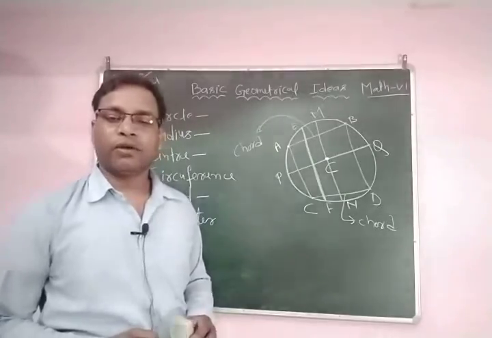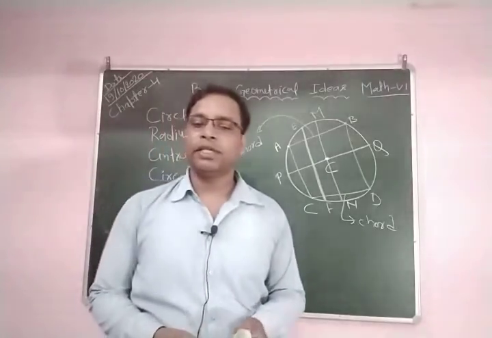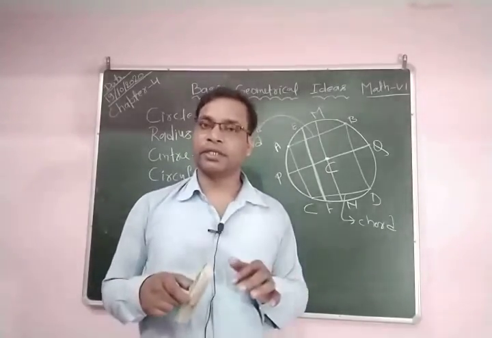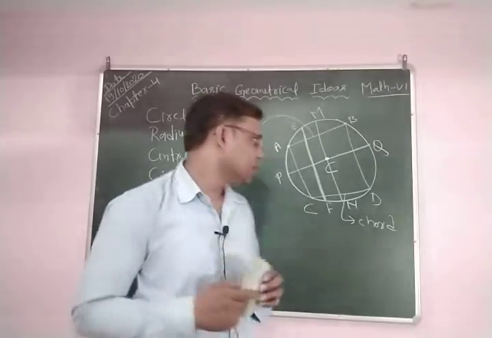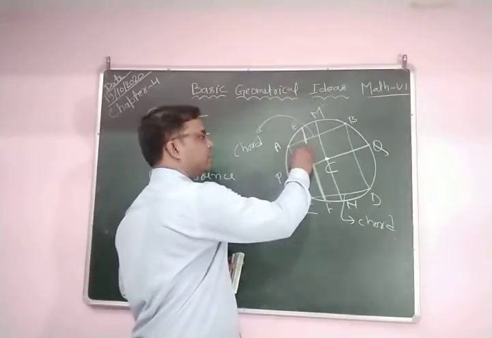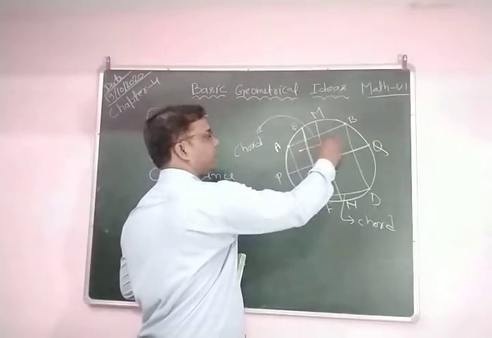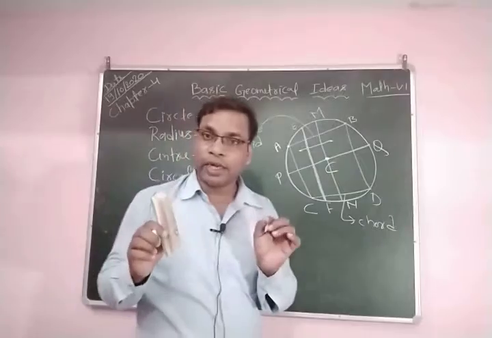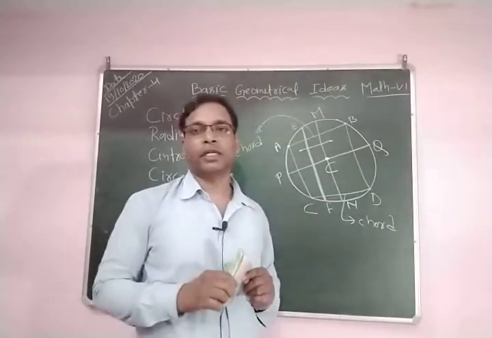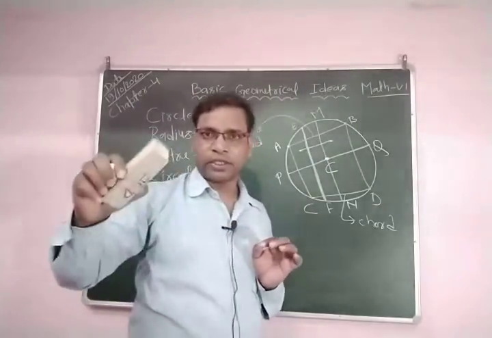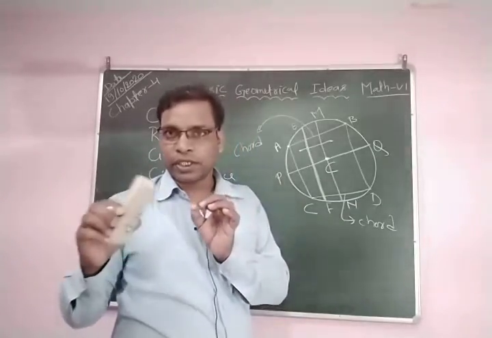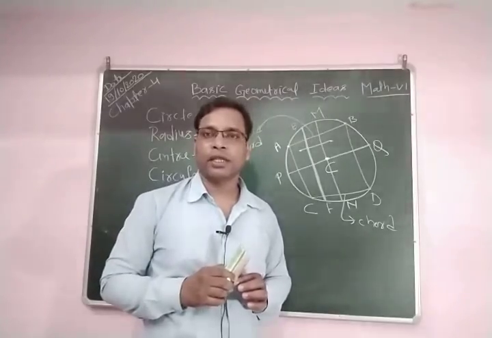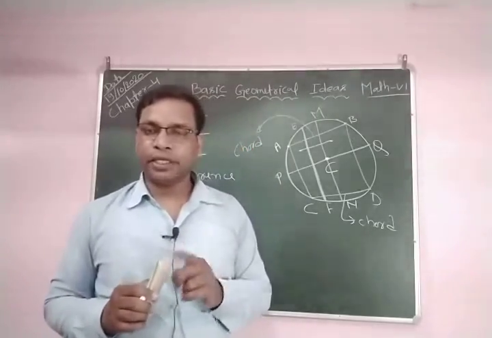And what is a chord? A line segment joining any 2 points of the circumference of a circle. If you join any 2 points on the circumference of a circle, this is called a chord. If any chord passes through the center, this is called the diameter of the circle. I hope all of you are clear about the diameter and the chord.